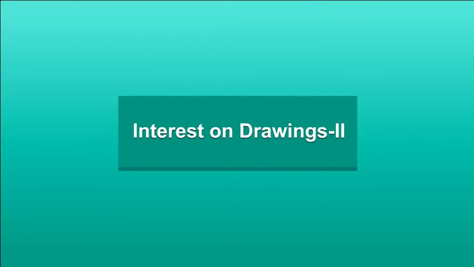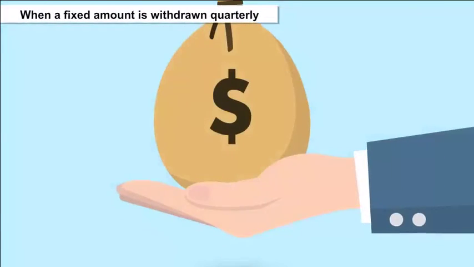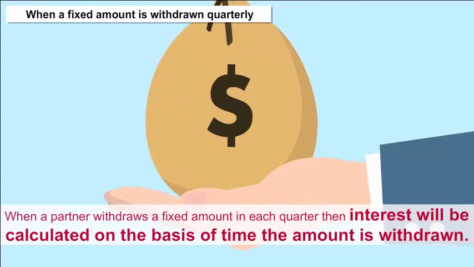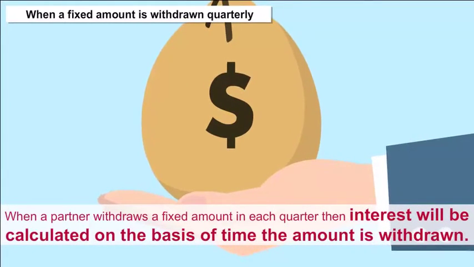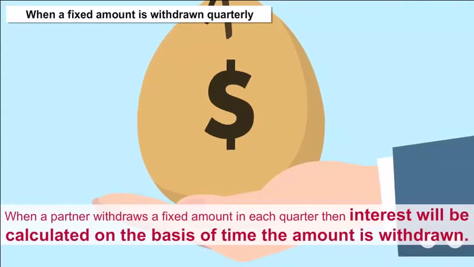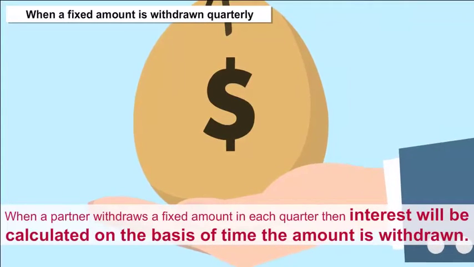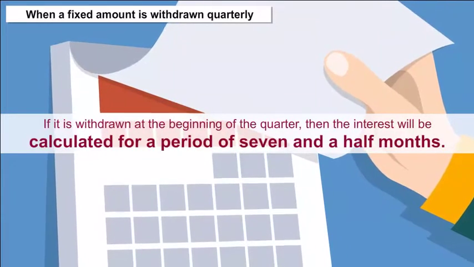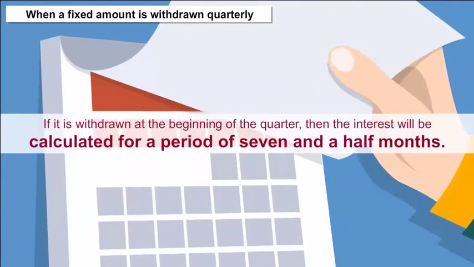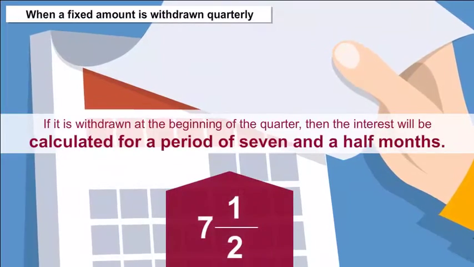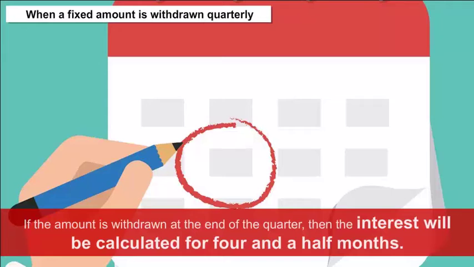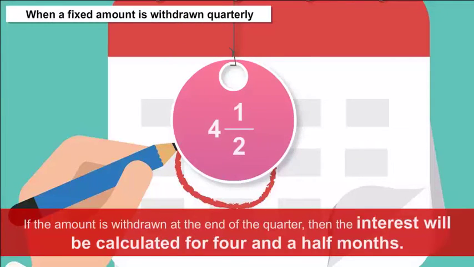Interest on drawings when a fixed amount is withdrawn quarterly. When a partner withdraws a fixed amount in each quarter, then interest will be calculated on the basis of time the amount is withdrawn. If it is withdrawn at the beginning of the quarter, then the interest will be calculated for a period of 7.5 months. If the amount is withdrawn at the end of the quarter, then the interest will be calculated for 4.5 months.